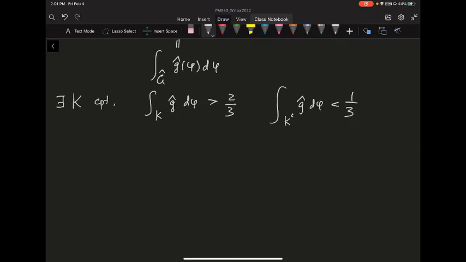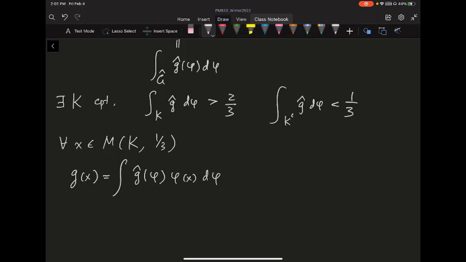And if you consider every x inside this M of K and 1 over 3, let's think about what happens to g(x). The value of g(x) is just going to be equal to the integral, by the Fourier inversion, of g hat of phi, and then evaluate phi at x, d phi. All right, and you realize this is going to be equal to, you break this integral as the integral on K and the integral on the K complement. Okay, so let me just copy it down here.